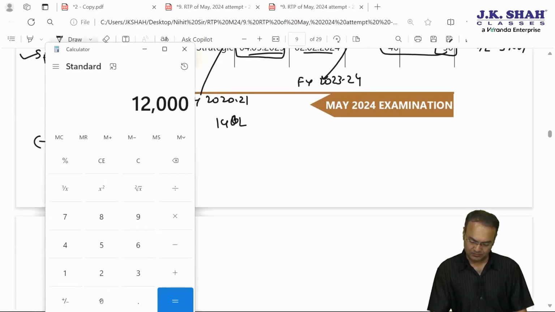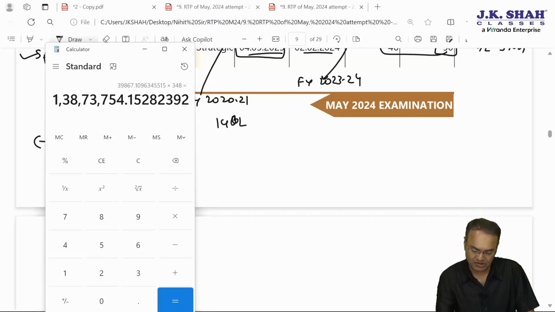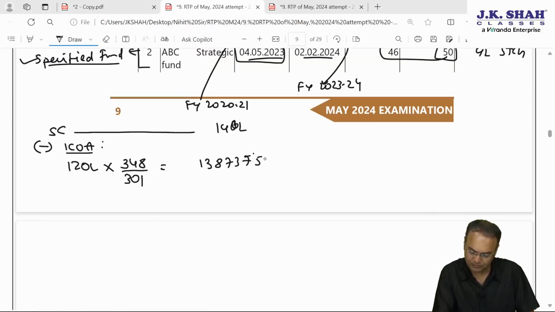We'll have to calculate it out. 1 crore 20 lakh divided by 301 into 348 is 1 crore 38 lakh 73,754. Balance will be the long-term capital gain.